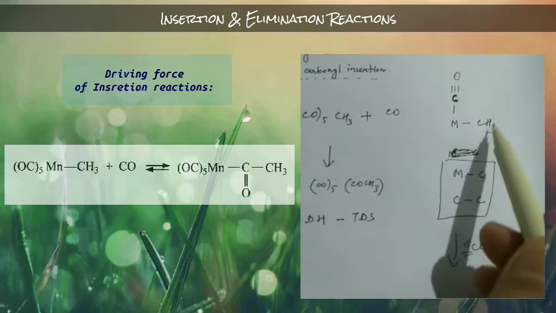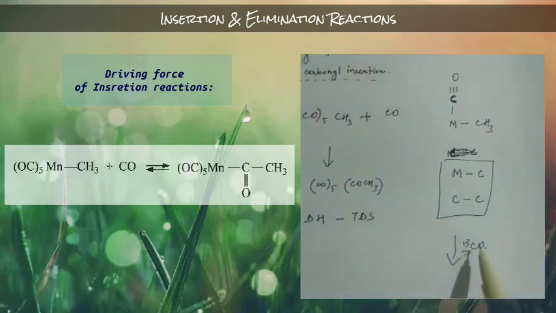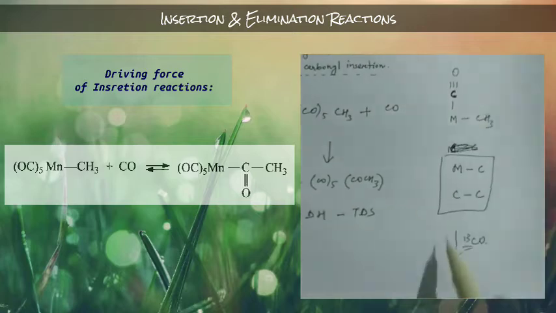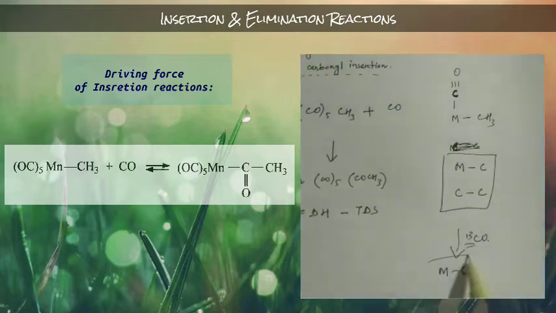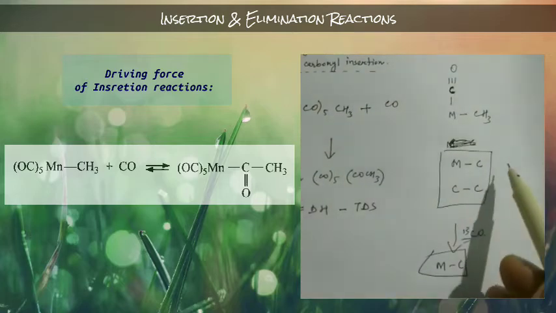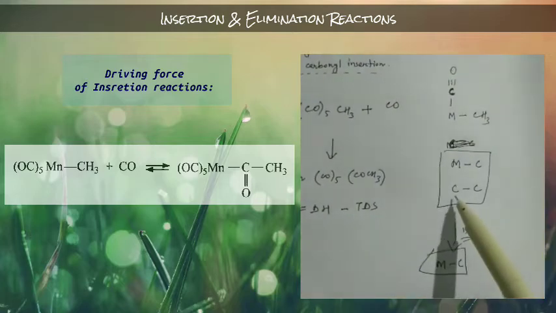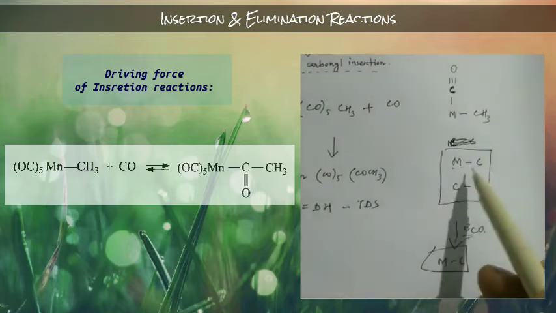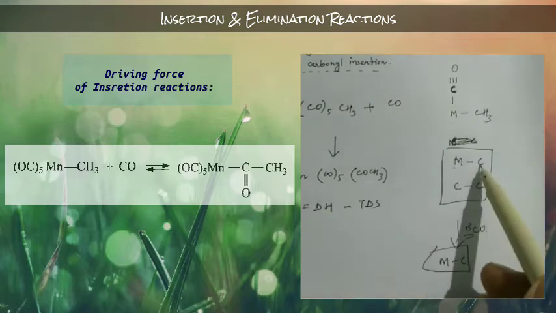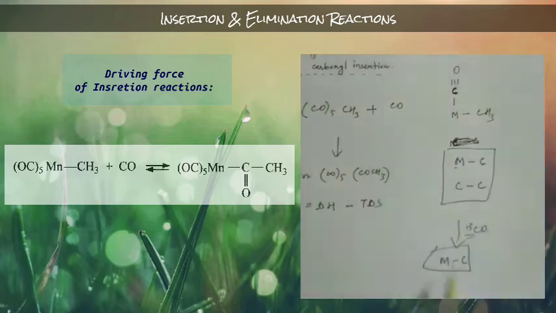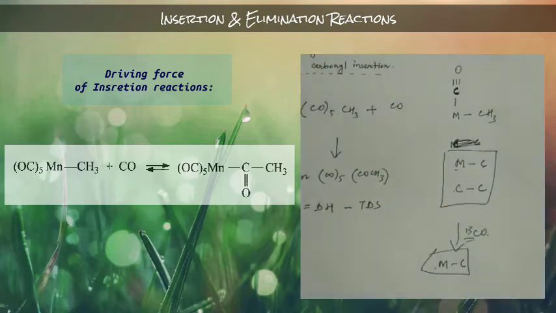So this part was vacant, and this carbon will form the metal-carbon bond. So during this process, one bond breaks, the first-step metal-carbon bond, and two bonds form: the carbon-carbon bond and the metal-carbon bond.